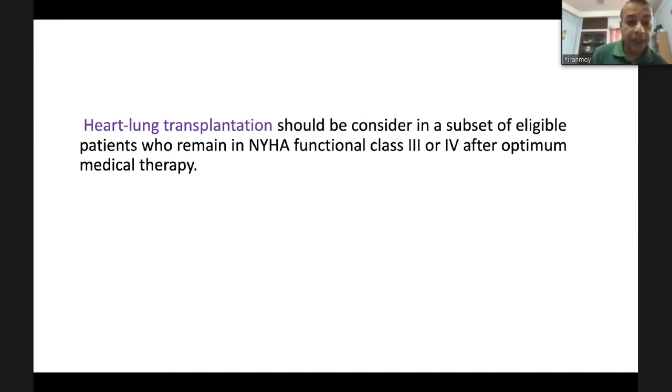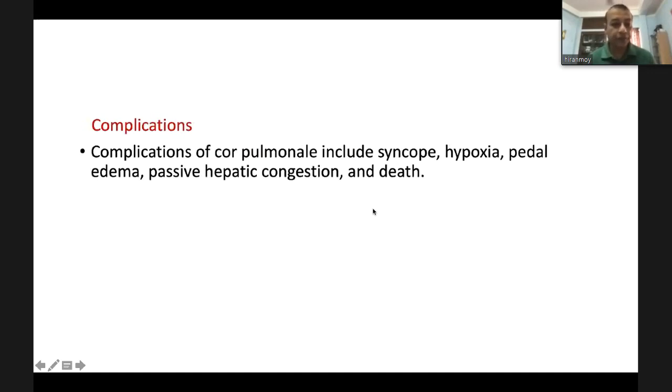And ultimately, heart-lung transplantation is the one surgical option for the end-stage cor pulmonale patient. It should be considered in a subset of eligible patients who remain NYHA functional class 3 or 4 after optimal medical therapy. Complications of cor pulmonale include syncope, hypoxia, pedal edema, passive hepatic congestion, and ultimately death.